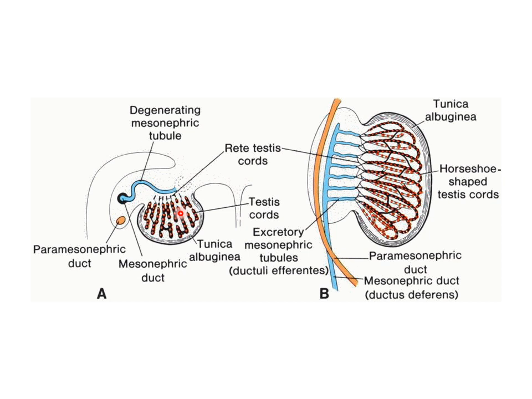As development proceeds, the testes cords become separated from the coelomic epithelium by a dense layer of condensed mesenchyme, which gives rise to a thick layer of dense irregularly arranged connective tissue around the testes. This connective tissue capsule of the testes is known as tunica albuginea. So you can see here the tunica albuginea and the cords are separated from this tunica albuginea.